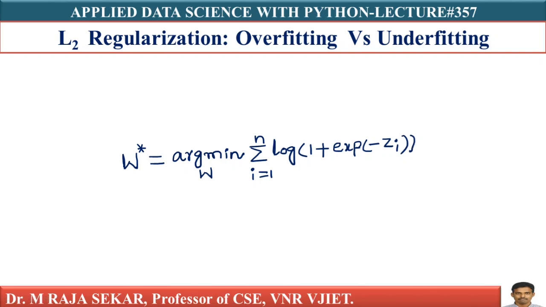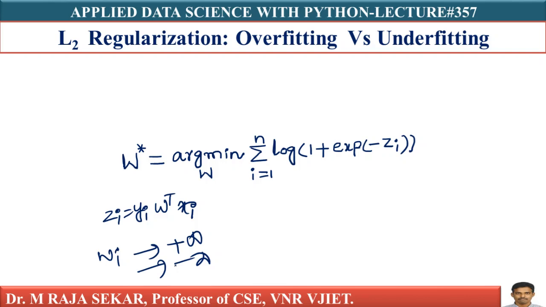What is my Zi here? My Zi is Yi into W transpose Xi. If I make my Wi's go to plus infinity or minus infinity, if I make them very large, given training data of n points, I can do perfect fitting.